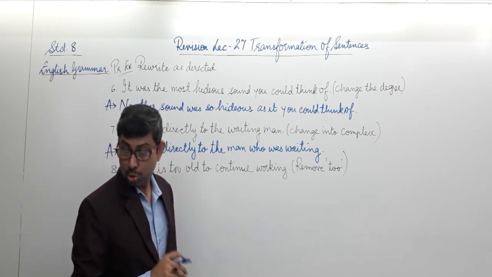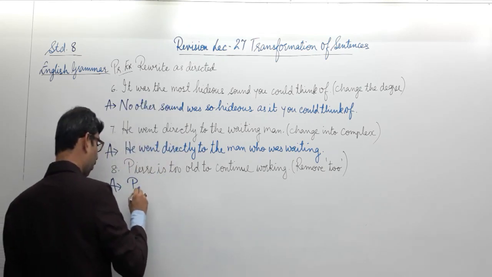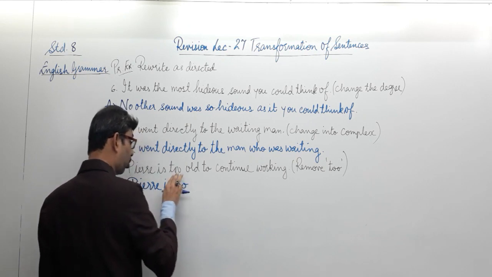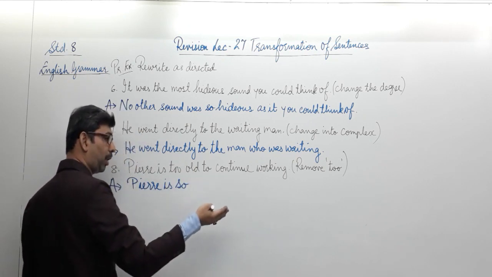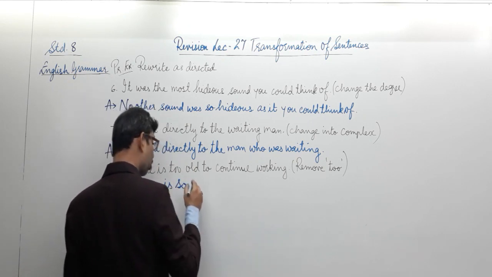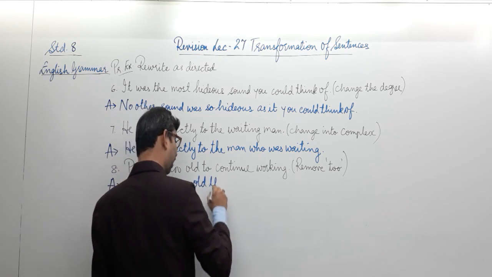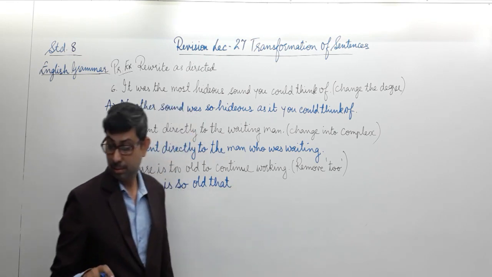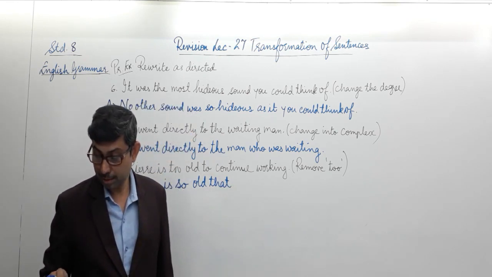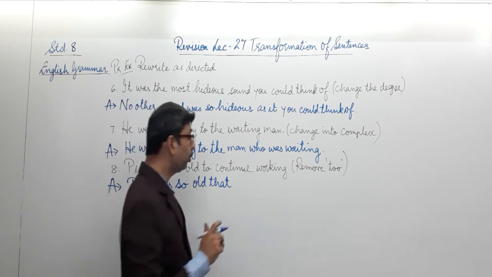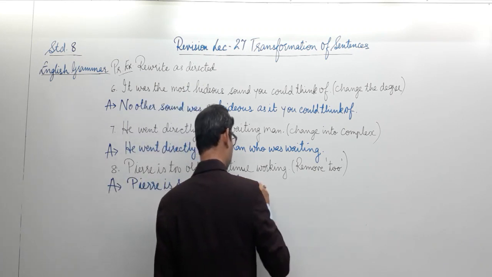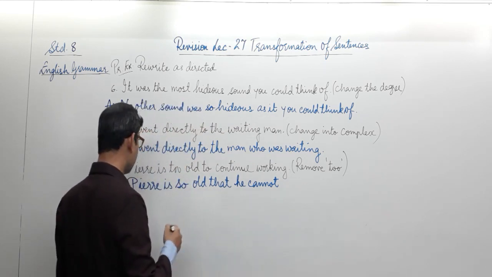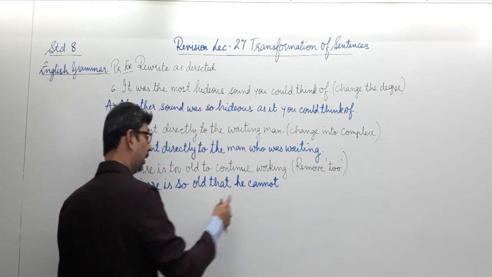Peer is so old that he cannot continue working. To is replaced with so and further we are going to use the word that. He cannot, so we have to use the word cannot over here in order to identify the negative aspect.